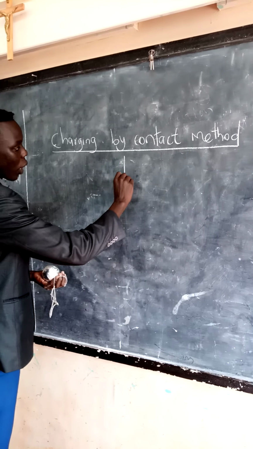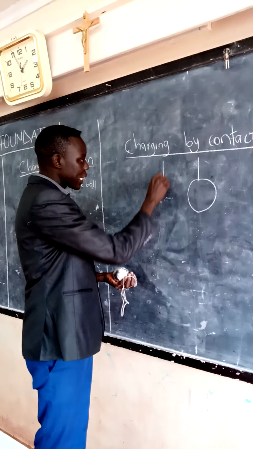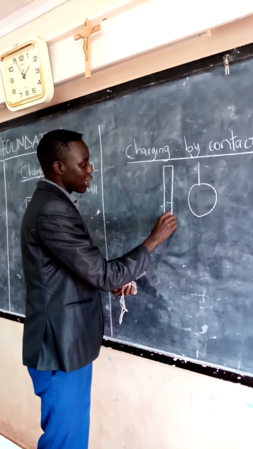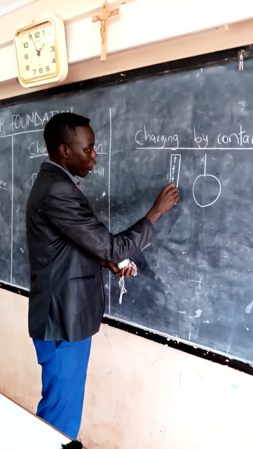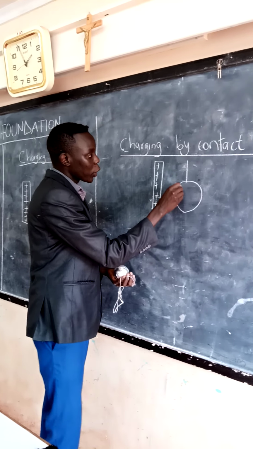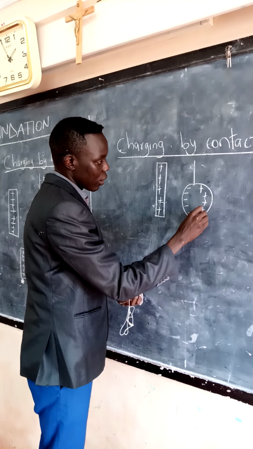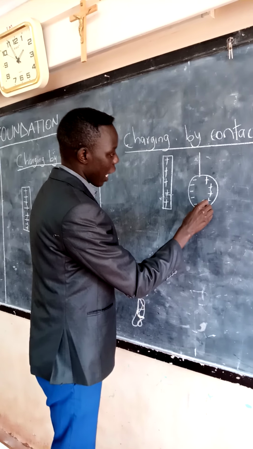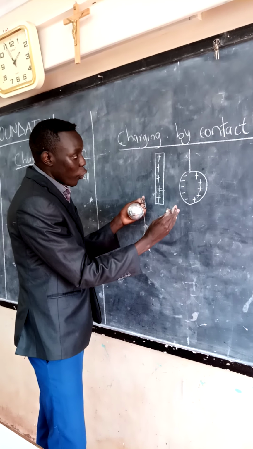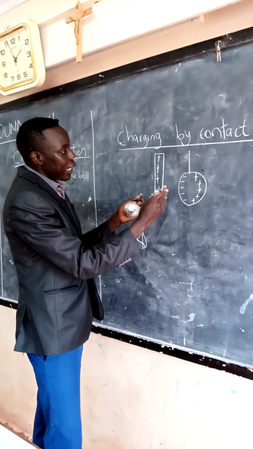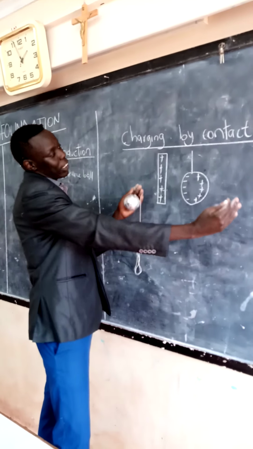First of all, you have your polystyrene bond. Then you have your charged material. It can be either positive or negative. First of all, you bring it close. Let me use a positive one. You bring it close to, it will attract negative charges and repel positive charges. Then the next step, after bringing it close for some time, the positive and negative charges separate. The positive charges are repelled, the negative charges are attracted.